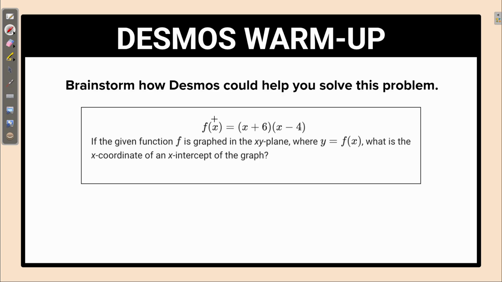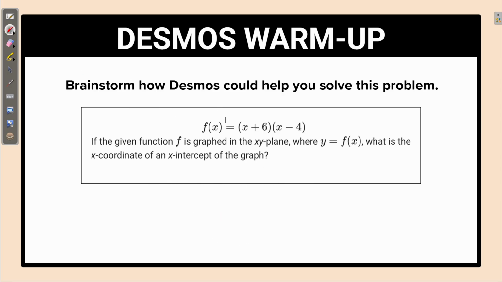So basically it gives us an equation and it's asking us to find the x-coordinate of an x-intercept. Now if we remember, an x-intercept is where the graph crosses the x-axis. So in this drawn graph here, it'd be like these 2 points. And the x-coordinate is simply just going to be where it crosses, right? Because the y-coordinate is going to be 0, since the x-axis is where y equals 0.